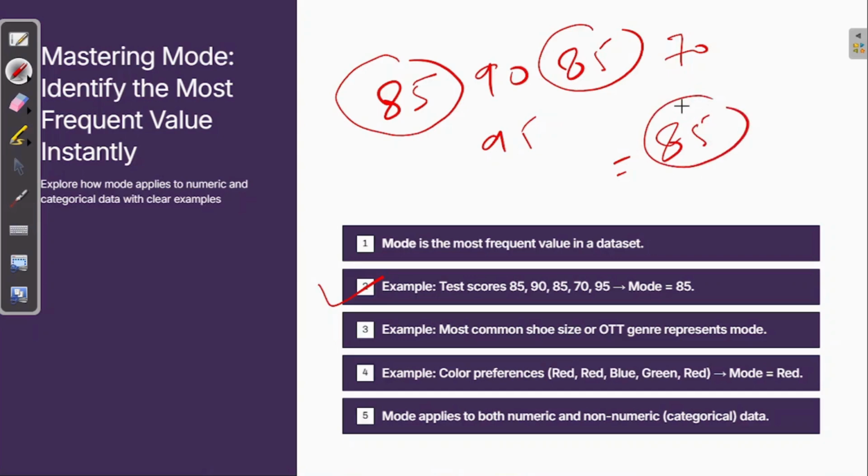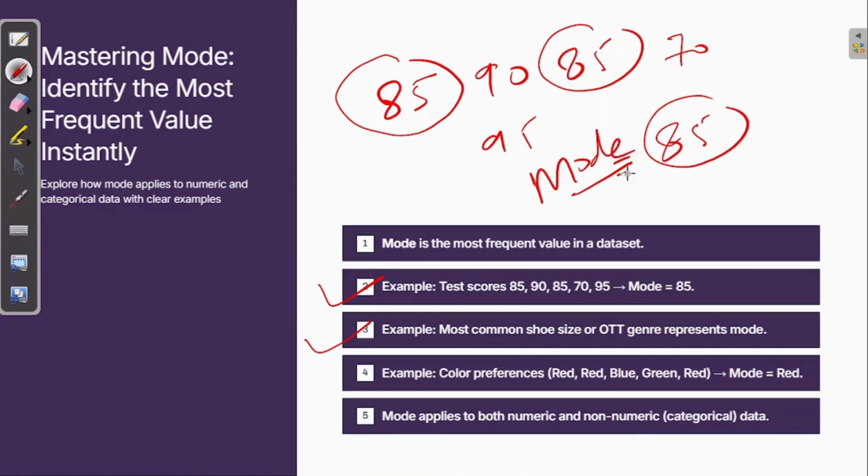As the definition says, the most common value in your data set, the one that occurs most frequently, is basically the mode. Let's take another example over here. Most common shoe size. The shoe size which is most common in India, US, UK, Middle East, Europe, anywhere, is deduced by the logic called mode.